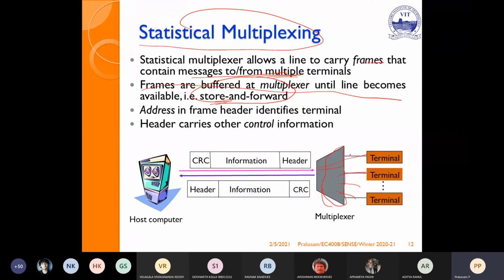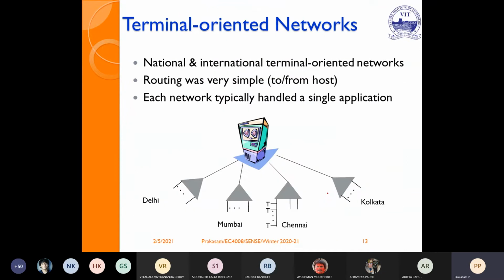Depending upon the availability of the line, it will send the information only to the particular terminals, because it contains a header as well as the respective CRC. The header contains the destination address. Depending upon this header address, the multiplexer will identify the terminal and forward that packet only to the particular terminal. So that is the difference between MAC and multiplexing.